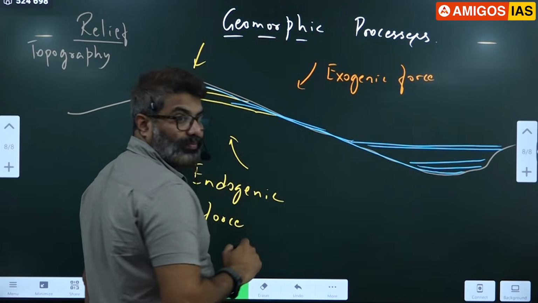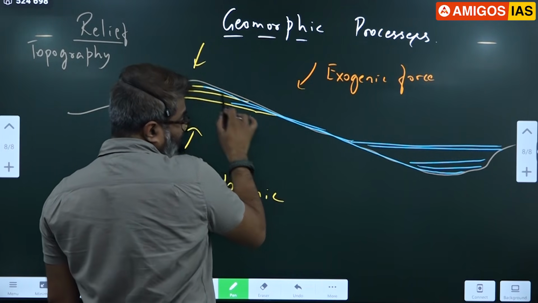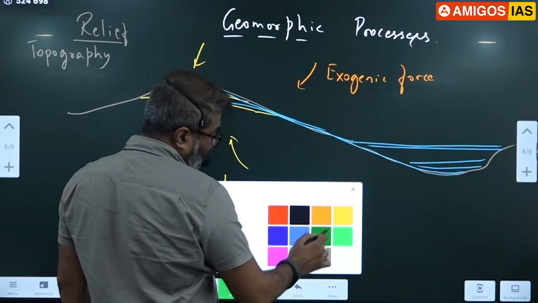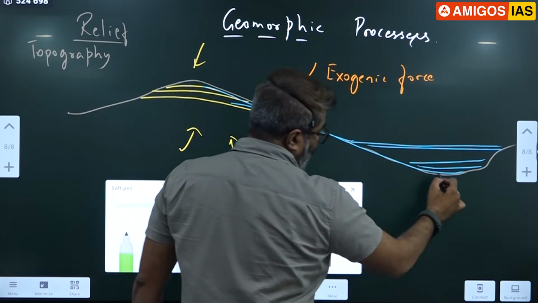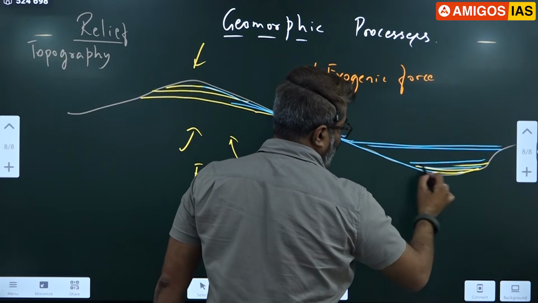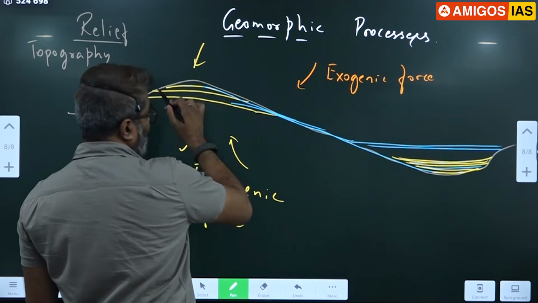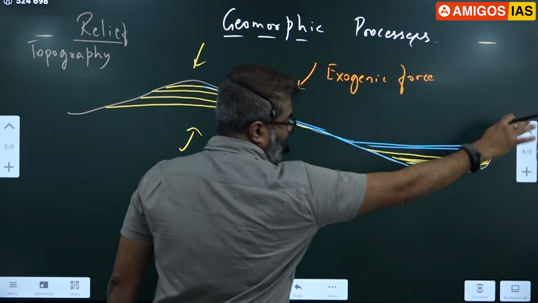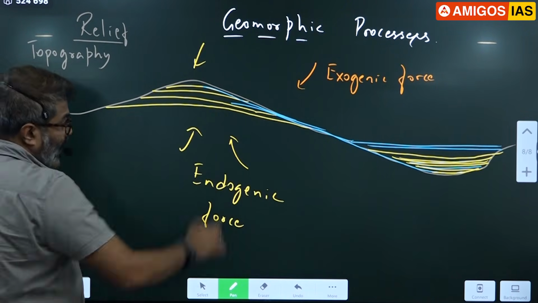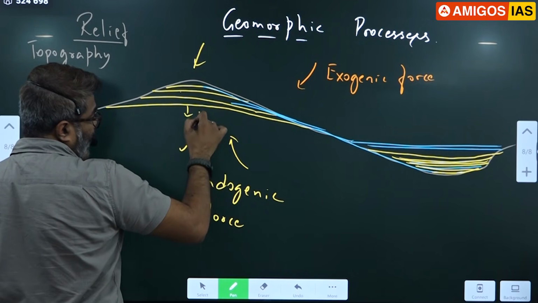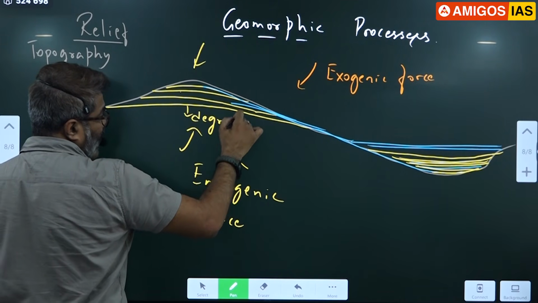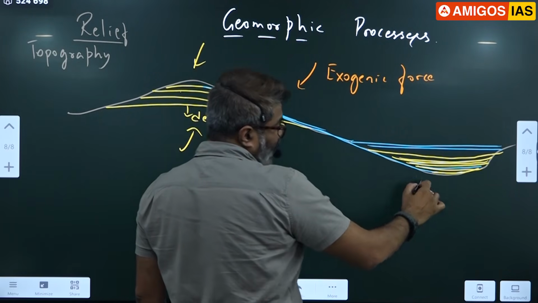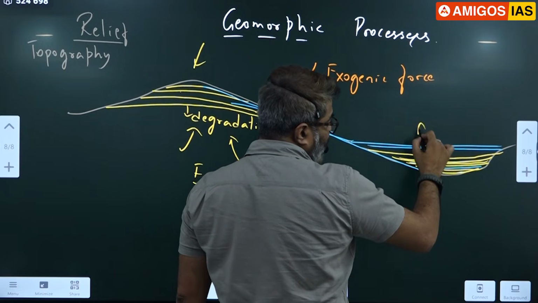Finally, the water collects here. So the rivers always move from highland to lowland. When they do that, they carry the material also. So whatever material was removed here is deposited here slowly. Whatever material is removed slowly from the mountain is taken gradually and deposited in the depression. Every day the material is getting removed here. Degradation is taking place, degradation of a hill or a mountain. All the material is carried out and deposited here. Aggradation is taking place.